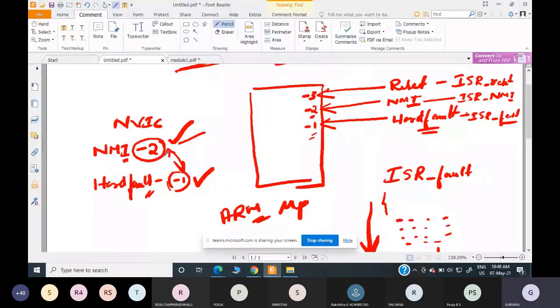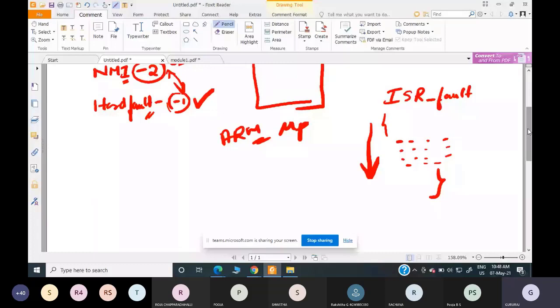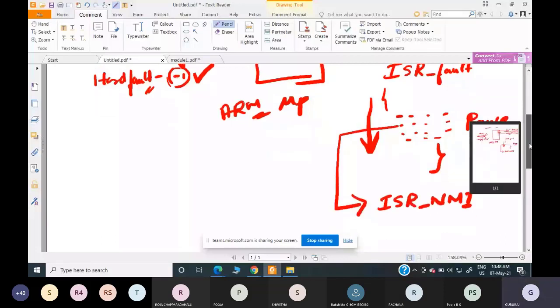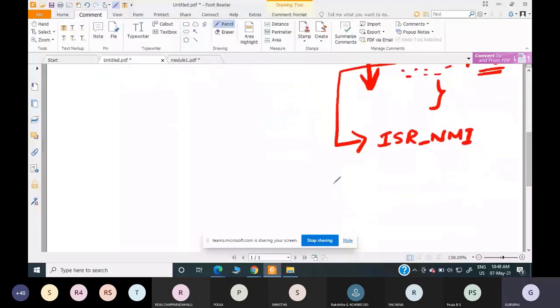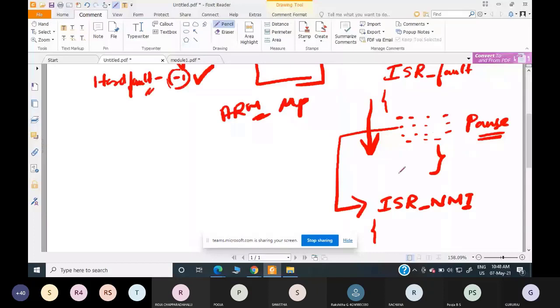Hence, the processor will immediately pause the execution of this ISR, which is for hard fault. Pause in the sense it will save the entire contents. Then it will immediately switch to executing the ISR for NMI. Why? Because the newly occurred interrupt, the NMI, has the higher priority compared to the hard fault. So it will pause the execution of the ISR for hard fault, and pause in the sense it will save the context.